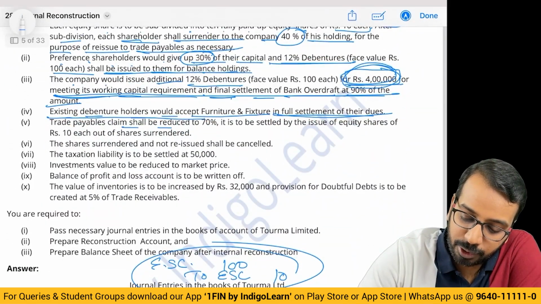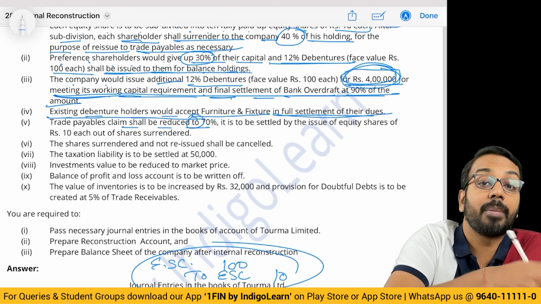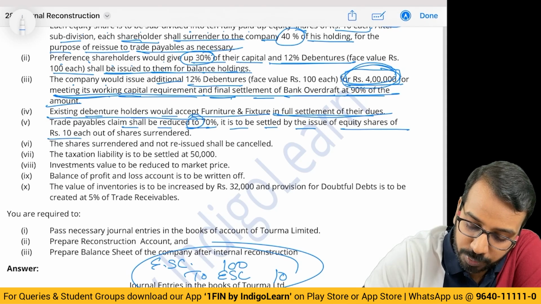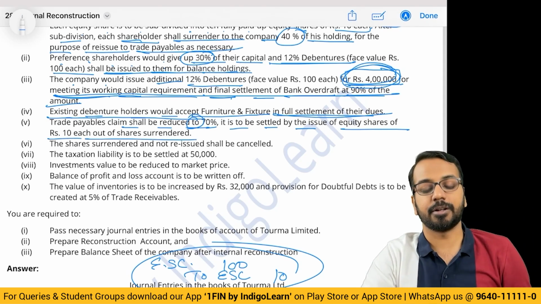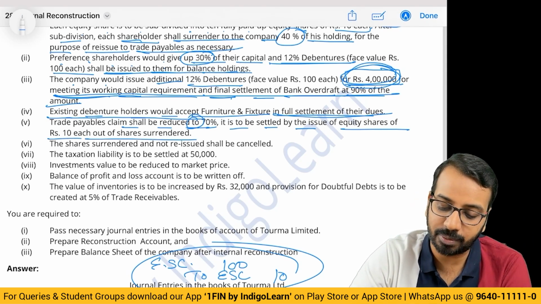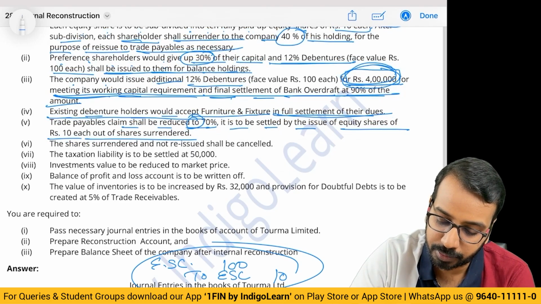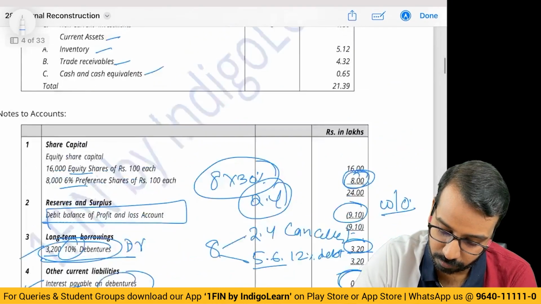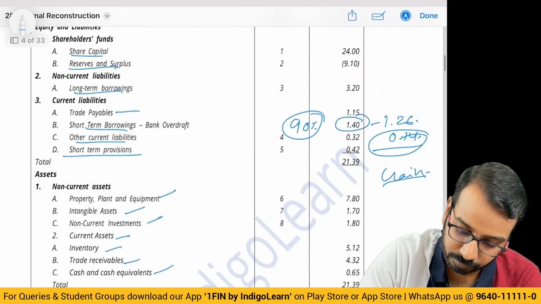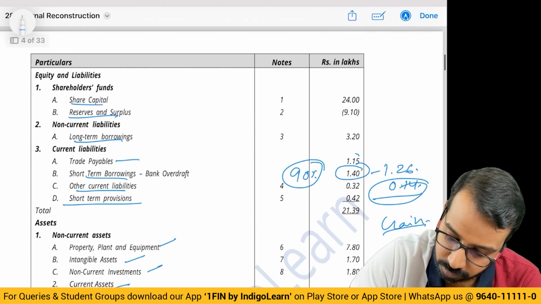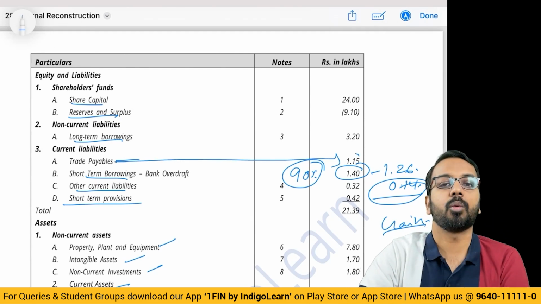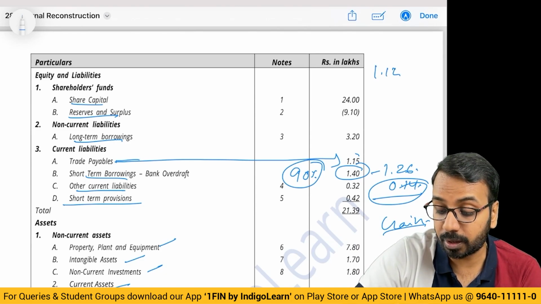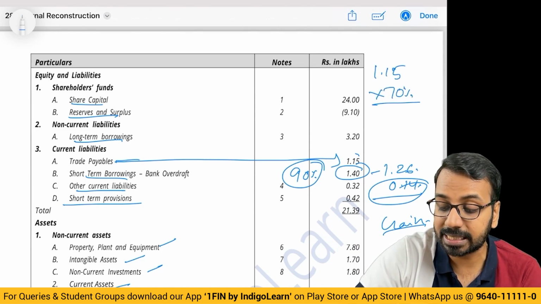Trade payables claim shall be reduced to 70%. In the previous case we saw a different percentage, now we are seeing 70%. It is to be settled by issue of equity shares of rupees 10 each out of share surrender. So what they are saying is trade payables claim shall be reduced to 70%. How much is trade payable? Trade payable in the balance sheet is 1.15. Okay, this has to be reduced to 70%. Means of 1.15 you are settling only 70%.